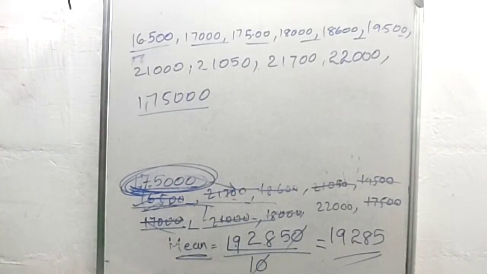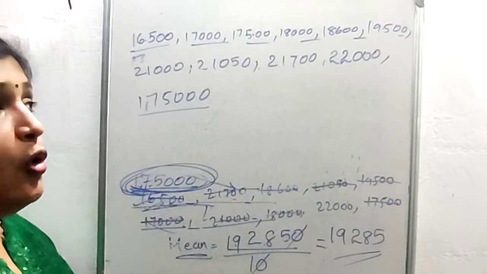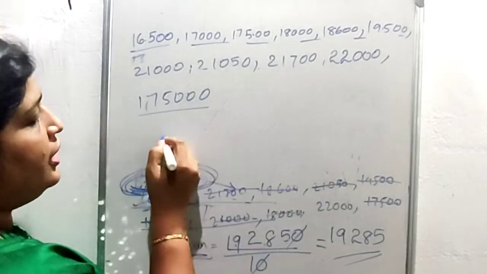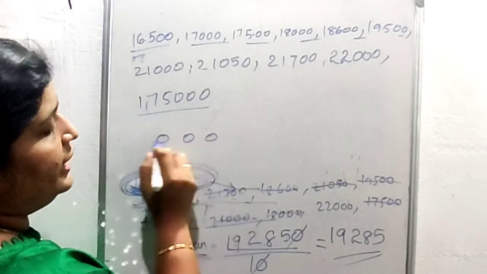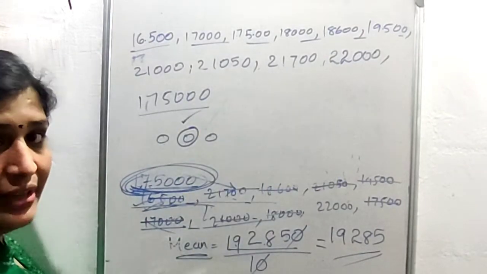Then how do we locate the median? The median is the middlemost item. Here we have 11 families. If 11 families are there, which is the middle one? If we have 3 numbers, the second one is the middle.